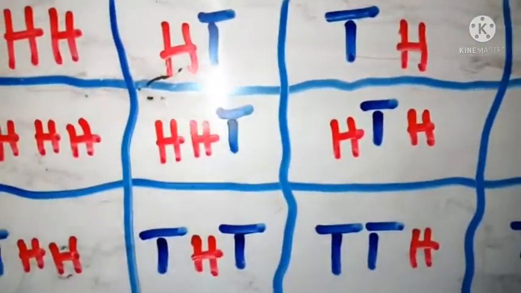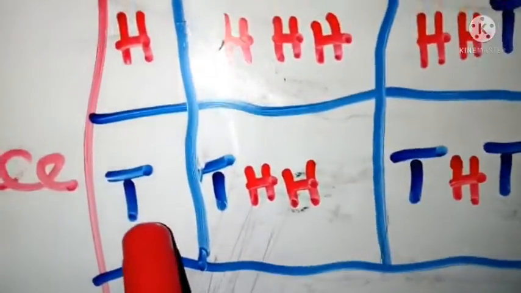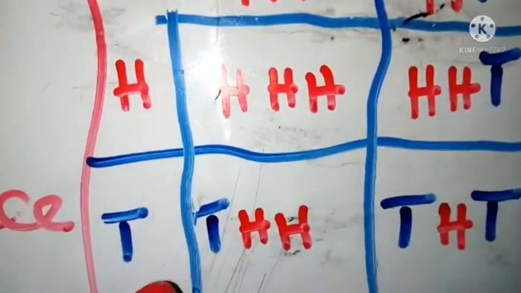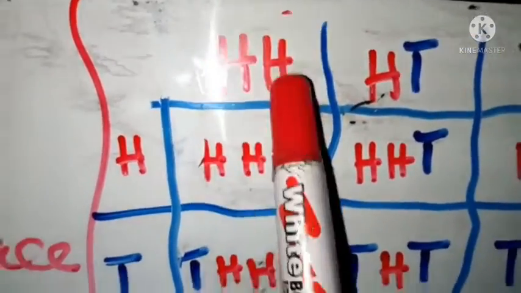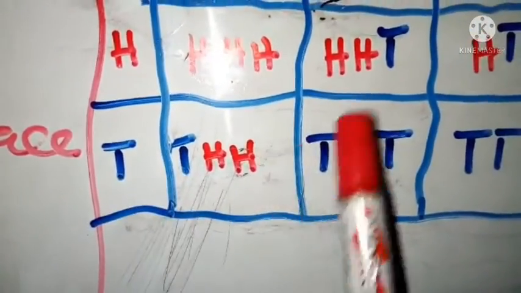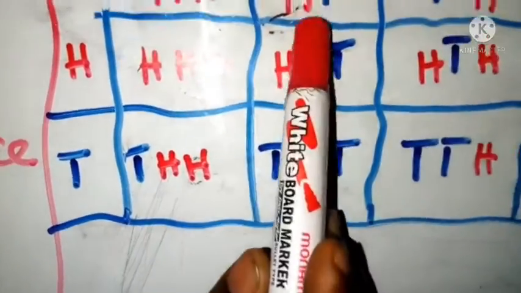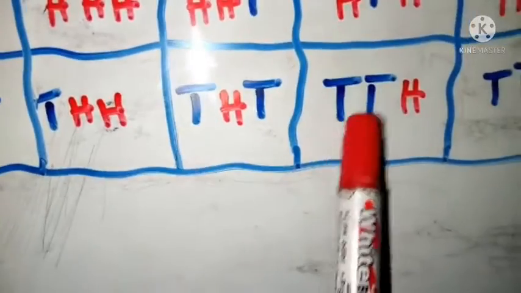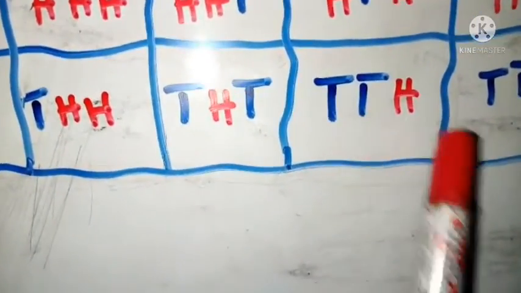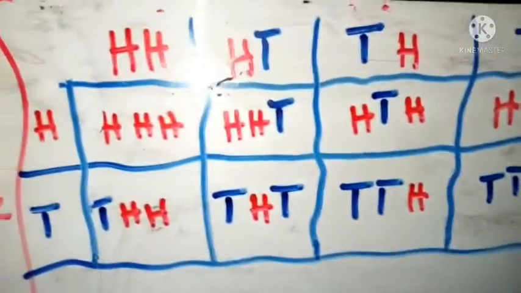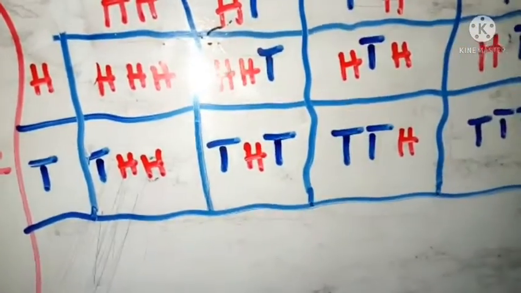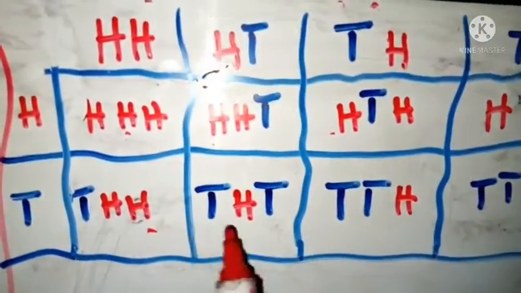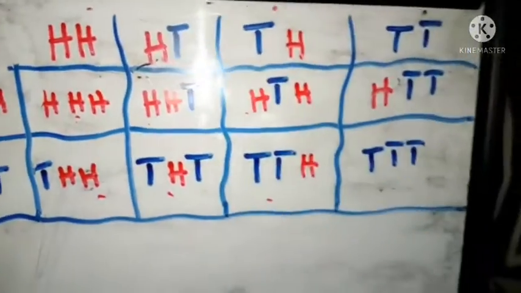On the next line, we have the tail first, and then let's combine that with the first two results. So that will be tail, and then head, head, right? So I have a tail here, so here should be tail, head, tail. Can you see? So I have a tail here, and then tail, tail, head, right? So tail, tail, head. That's also how I got this result. So when I toss the three different coins, you can see that I may have these results, right? One of them is a possibility.